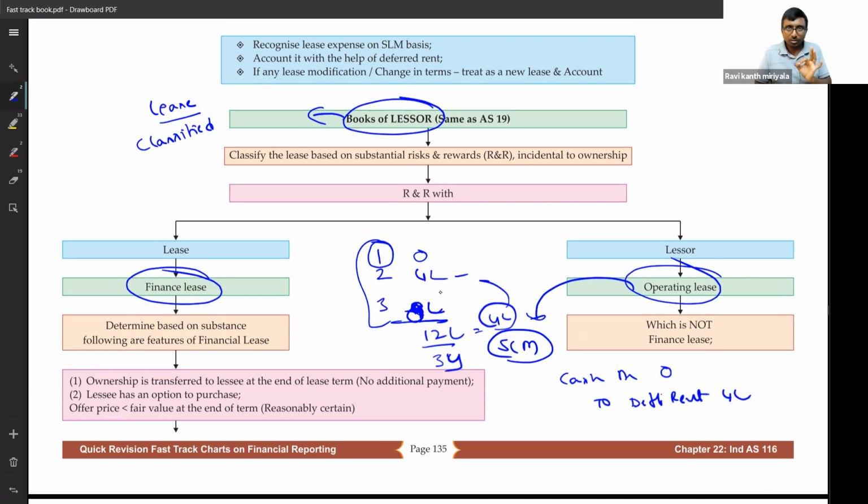This is only from the lessor point of view. So deferred rent account debit 4 lakh rupees to rental income. Rental income will be 4 lakh rupees.